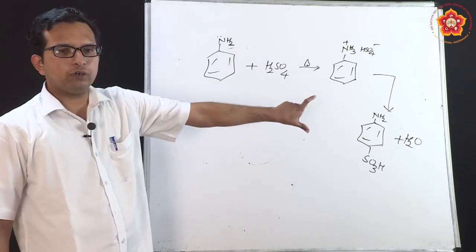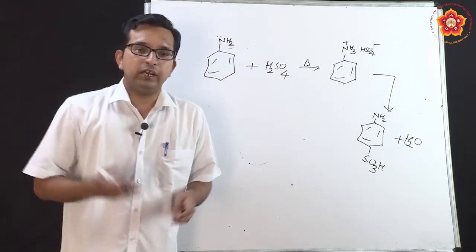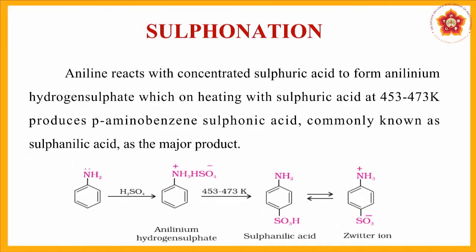This is the compound of electrophilic substitution, but it is seen that on reversible reaction, it can also form a Zwitter ion. So what is a Zwitter ion? This we happen to study in the biomolecules part, where Zwitter ions are those where hydrogen ions undergo an intramolecular displacement. Intramolecular indicates intra, the same molecule.